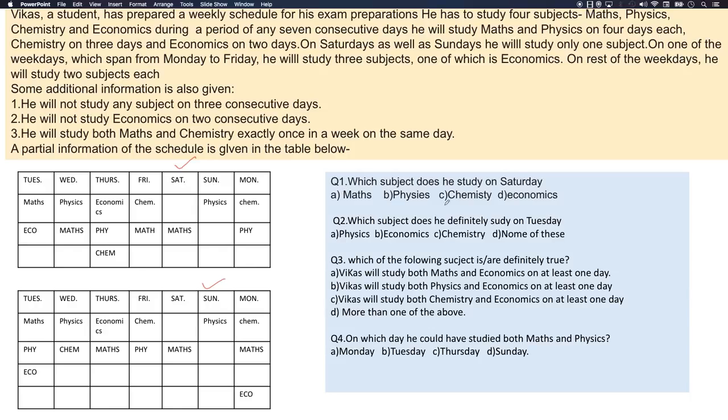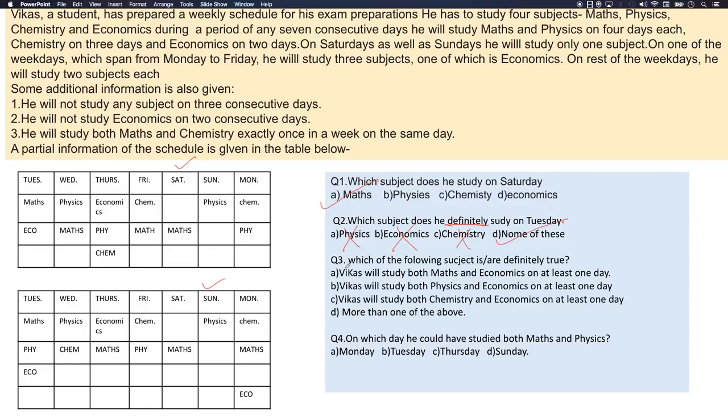Which subject does he study on Saturday? Saturday over here and over here it is fixed, and that is maths. Which subject does he definitely study on Tuesday? So Tuesday: maths and economics. Over here maths, physics, or maths, physics and economics. So there's no maths of course. So possibility of physics is here, but it won't be over here, so physics gone. It can be a possibility of economics over here, but economics can be over here even. So not sure of economics, it is not definitely, so gone. Chemistry is nowhere, so none of these is the correct answer.